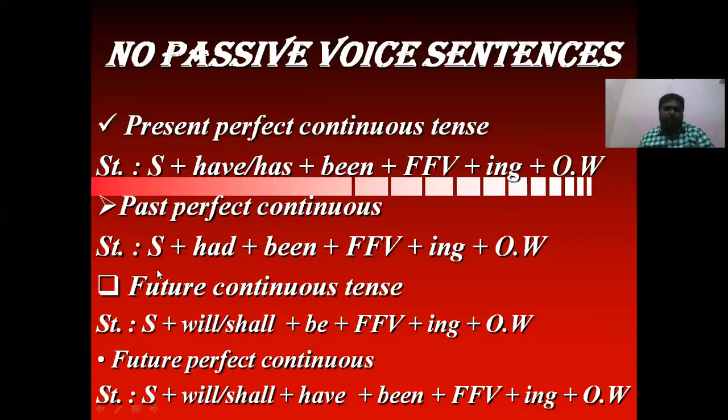Past perfect continuous tense: subject plus had plus been plus first form of a verb plus ing form plus other words. Already there is been. Future continuous tense: subject plus will or shall plus be plus first form of a verb plus ing form plus other words. Already there is a be form, so they will not get a passive voice. And future perfect continuous tense: subject plus will or shall plus have plus been plus first form of a verb plus ing form plus other words. Already there is a be form called been in this sentence, so we do not get a passive voice for these sentences.